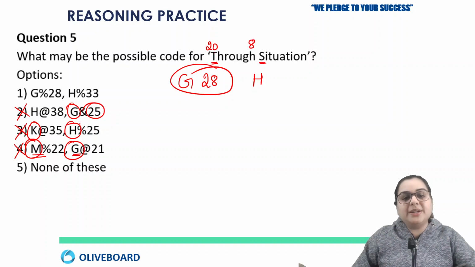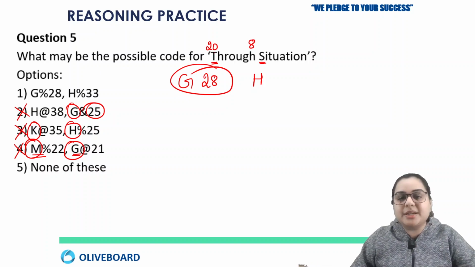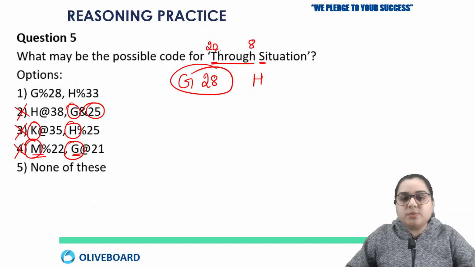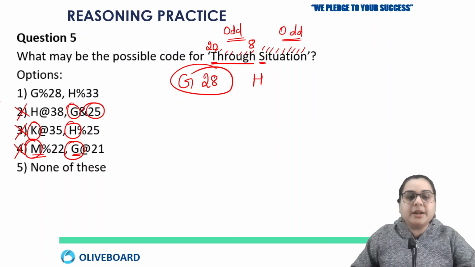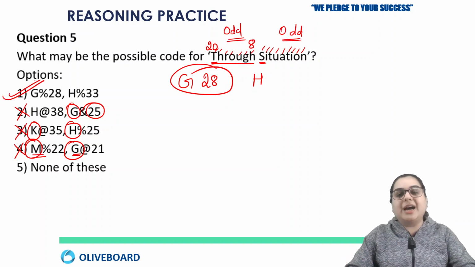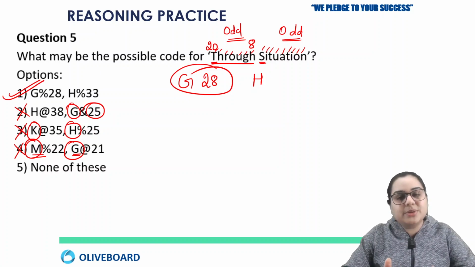Okay. So now it's just the number of alphabets that you have to count. In the word "through", how many alphabets? 1, 2, 3, 4, 5, 6, 7. That is odd. And in the word "situation", 1, 2, 3, 4, 5, 6, 7, 8, 9. Again odd. So both have an odd number of alphabets. And as we already know, if the word has an odd number of alphabets, the symbol will be %. And hence your correct answer here is option number 1.